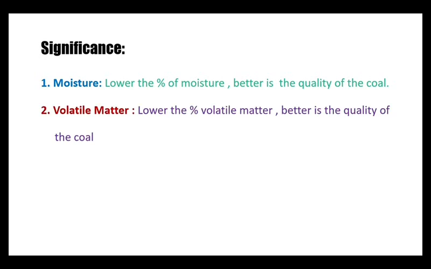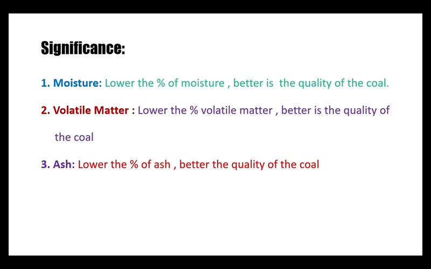Volatile matter. Why should the volatile matter be less? The reason is, if volatile matter is present, most of the time it escapes unburned, and if at all it undergoes combustion, it burns with a long and sooty flame. That is the reason a higher percentage of volatile matter is not suggestible to be present in coal. Therefore, lower the percentage of volatile matter, better is the quality of the coal. Ash. Ash is a useless non-combustible product which is present in the coal. Therefore, lower the percentage of ash, better the quality of the coal.